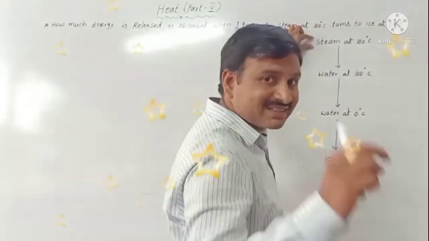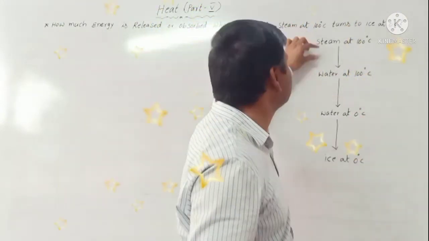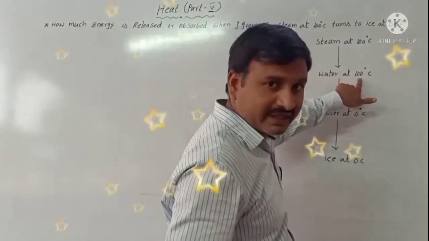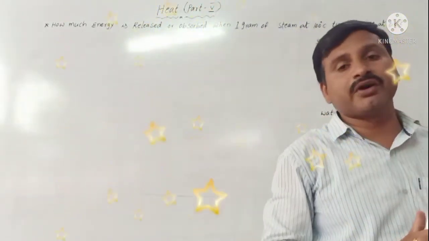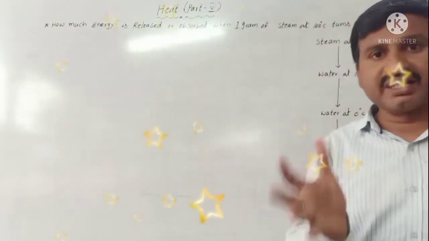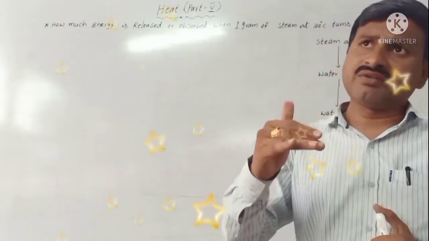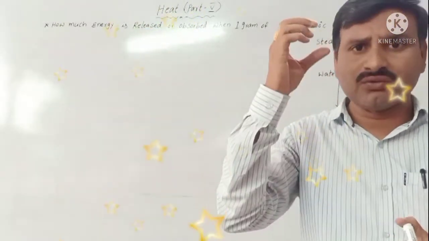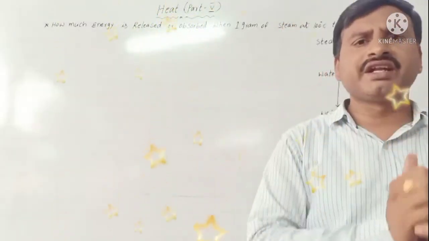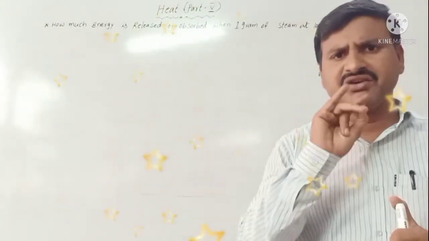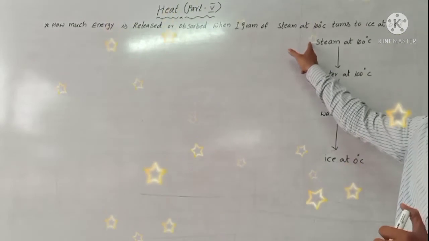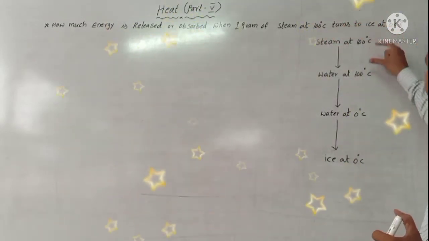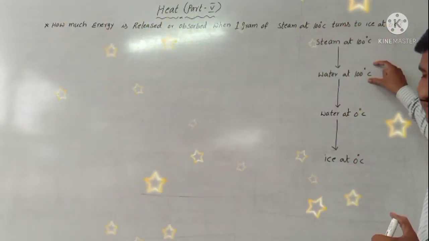Steam at 100 degrees Celsius condenses; condensing means cooling. It converts into water at 100 degrees Celsius. I already said the boiling point of water is 100 degrees Celsius. If you continue heating, the water does not rise in temperature; it only changes into steam, water vapor. So when water vapor cools, it changes into water at 100 degrees Celsius.